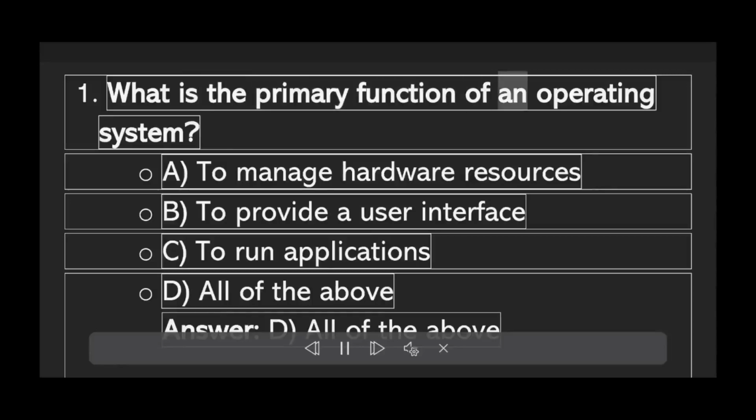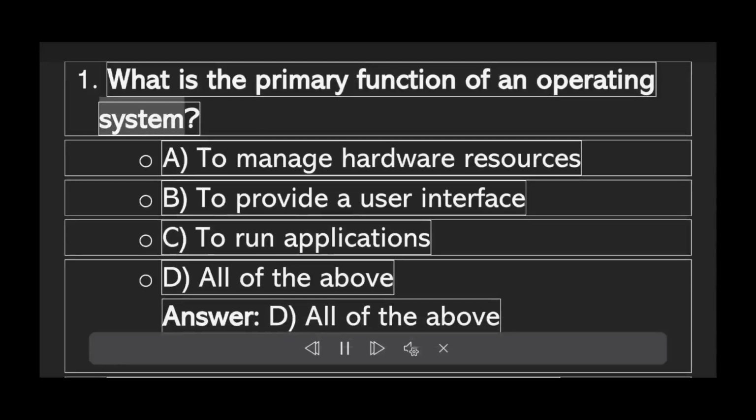Primary function of an operating system? A. To manage hardware resources. B. To provide a user interface. C. To run applications. D. All of the above. Answer D. All of the above.